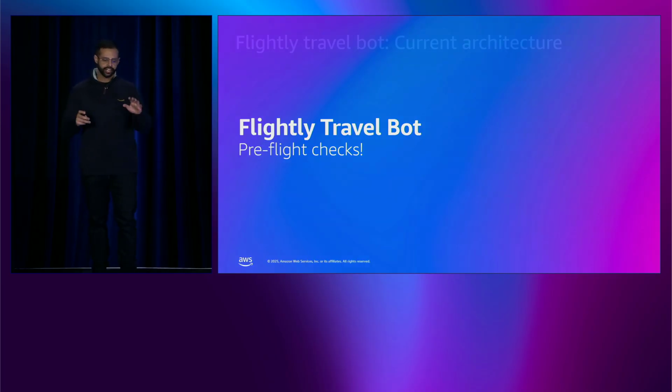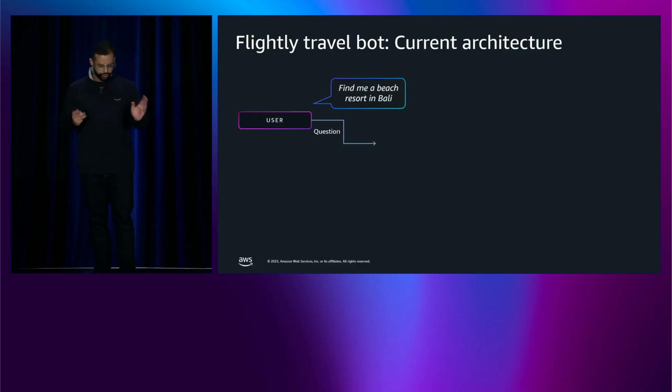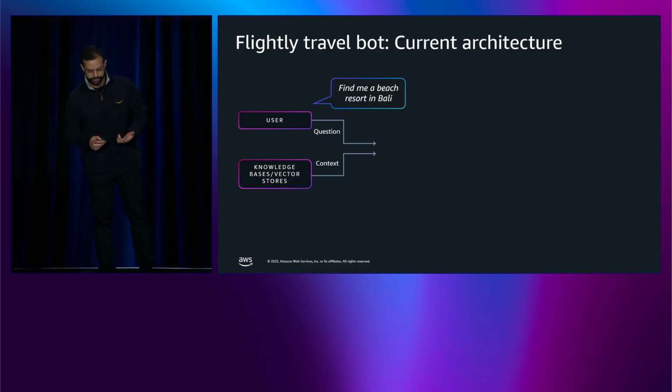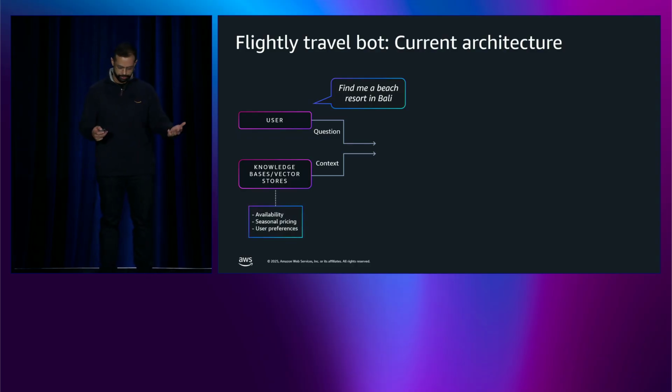Let's understand the current architecture. User query comes in: find me a beach resort in Bali. The system queries Aurora as a knowledge base. It pulls relevant context, things such as availability, seasonal pricing, and the user's preferences. All of this gets assembled into a context-aware system prompt, which is nothing but the instruction set for the LLM.